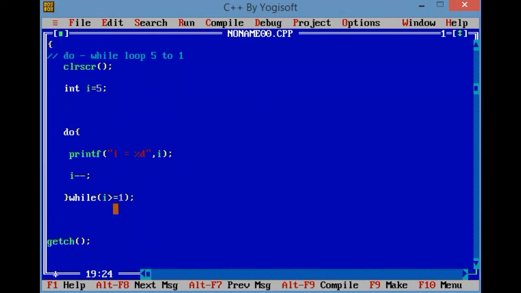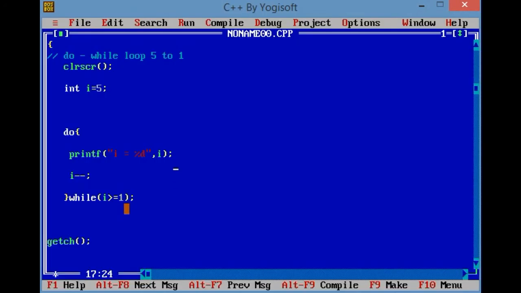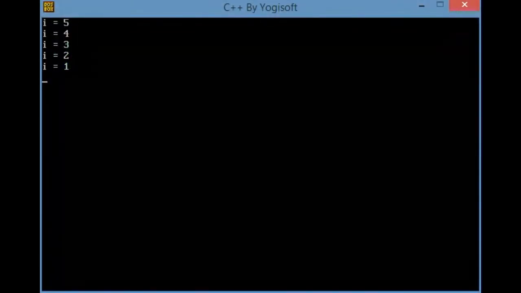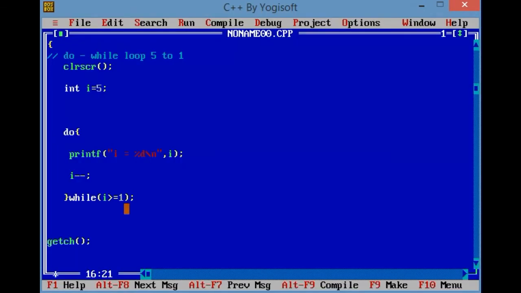Now if I just change the sign and write I greater than equals to 1, what is the output? Now check the output: I equals 5 4 3 2 1. Is it fine for everyone?